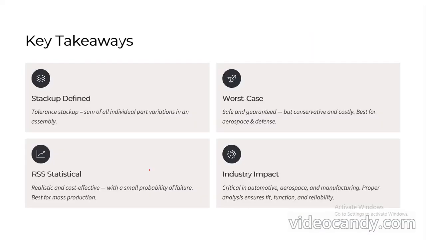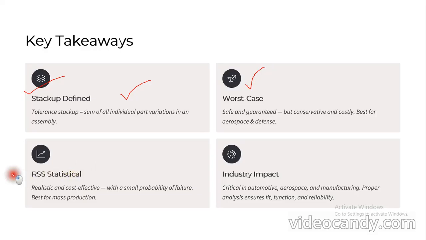So the key takeaways from this session: first we came to know what stack up is, which is the sum of the individual part variations in an assembly. The next one is two types of stack up methods. One is worst case, which is safe and guaranteed, but conservative and costly. It is best for aerospace and defense, which means the part we need to make, or the part which has complexity during design or for functioning.